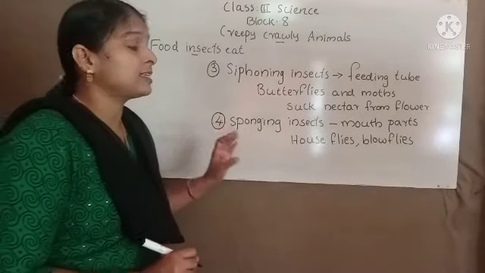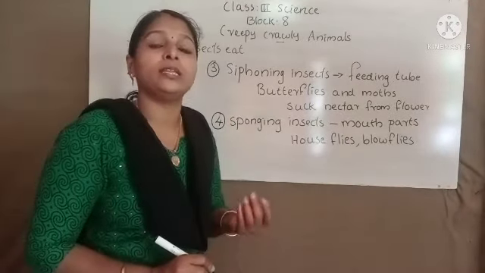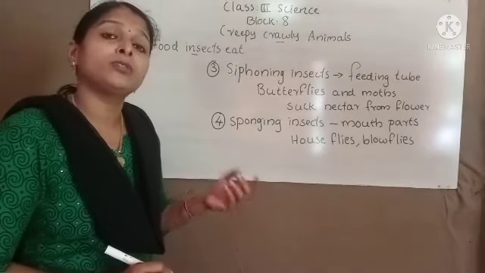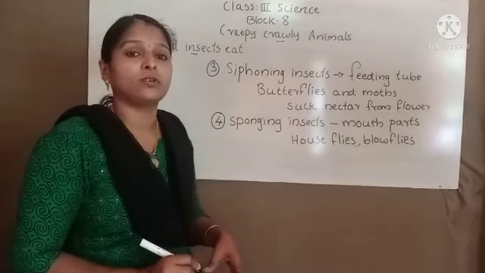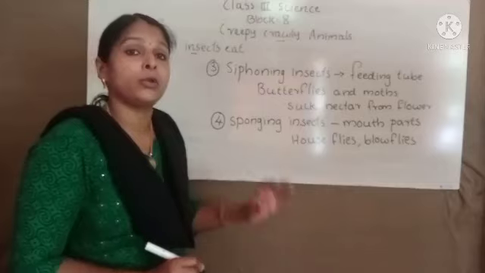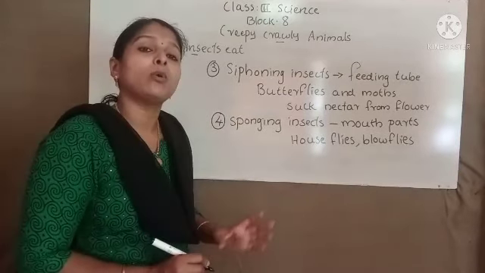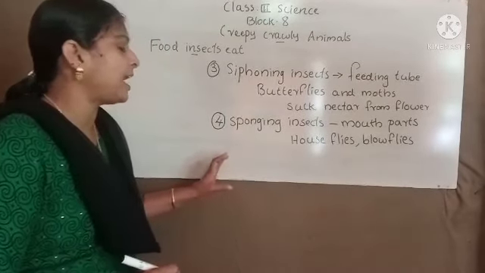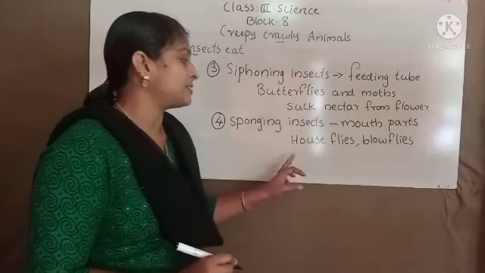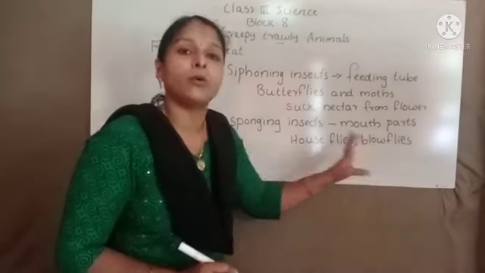Sponging insects use their mouth parts to eat their food. So they eat both solid food and liquid food also. They can eat solid and liquid food because they use their mouth parts to eat their food. Examples for sponging insects are houseflies and blowflies.